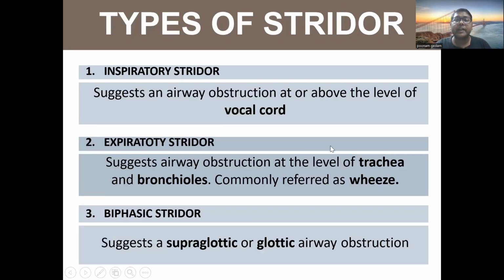So what are the types of stridor? Basically, this is how it is useful. This is useful to differentiate, and based on the stridor we can think of the differential diagnosis. Inspiratory stridor suggests an airway obstruction at or above the level of the vocal cord, meaning the stridor is there when the patient is inspiring. Expiratory stridor suggests airway obstruction at the level of trachea or bronchioles. And biphasic stridor suggests supraglottic or glottic airway obstruction.